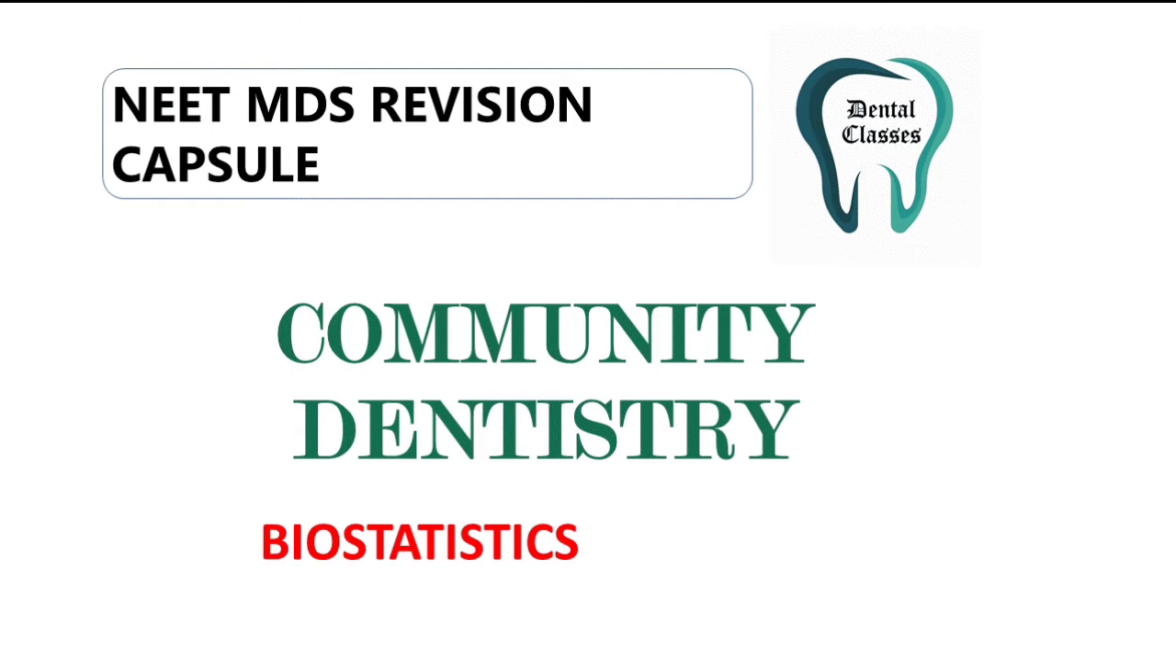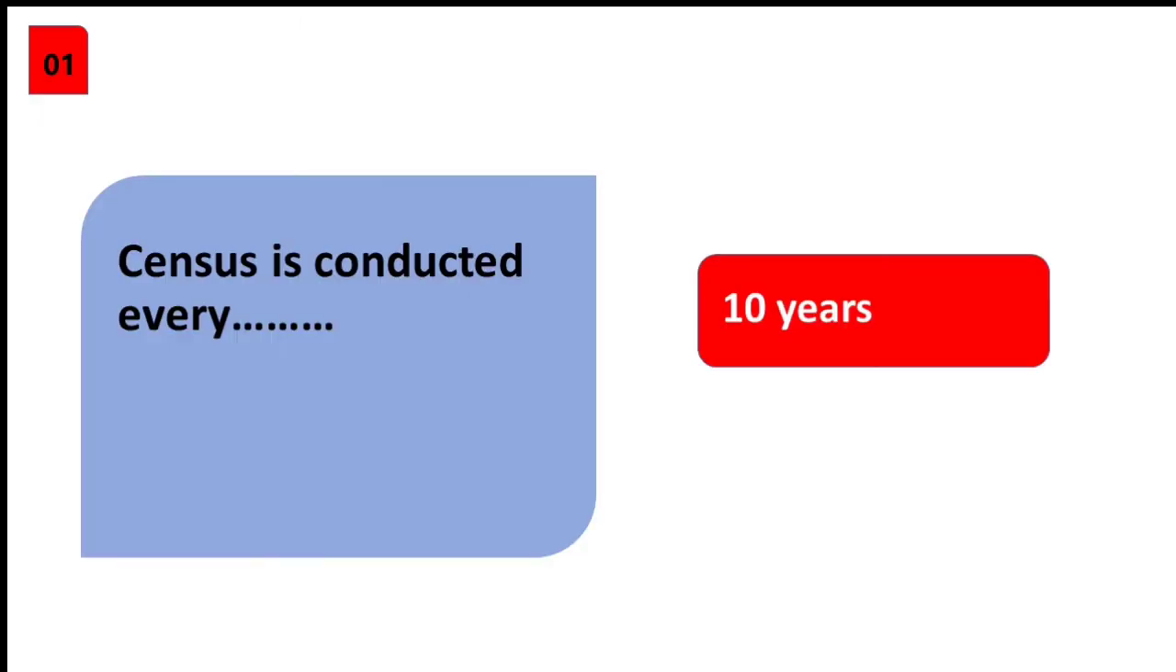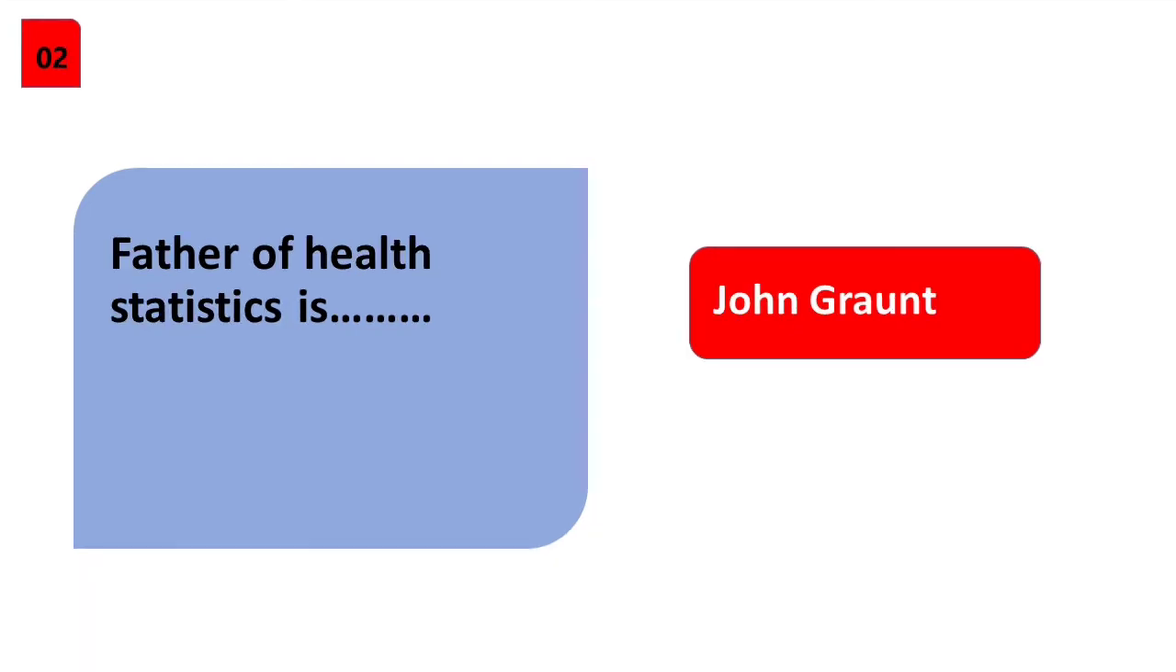We shall discuss 15 questions from biostatistics from the community dentistry topic. First question, how often is census conducted? Census is conducted every 10 years. A little more on the topic. What is census? Census is collection of information from entire population in contrast to sampling where we collect information from representatives of the population.